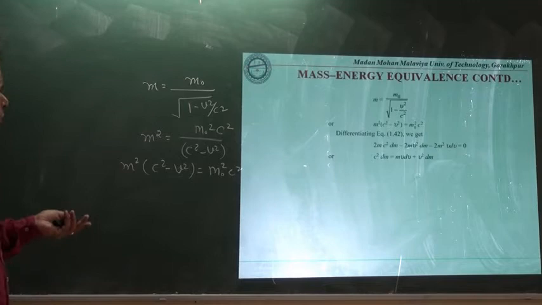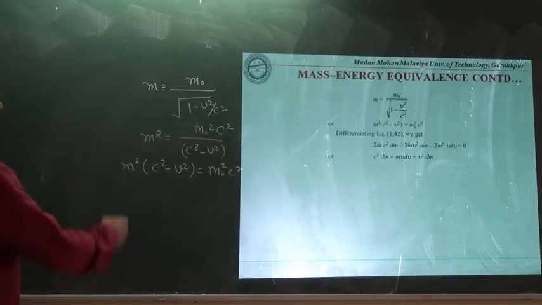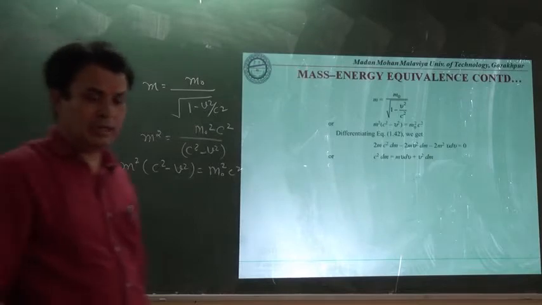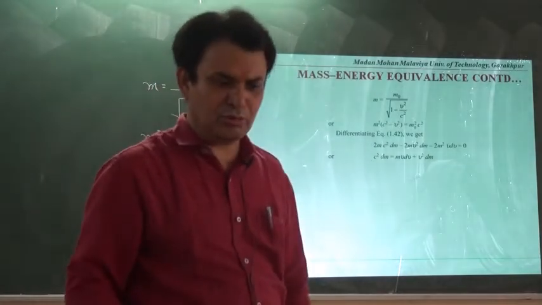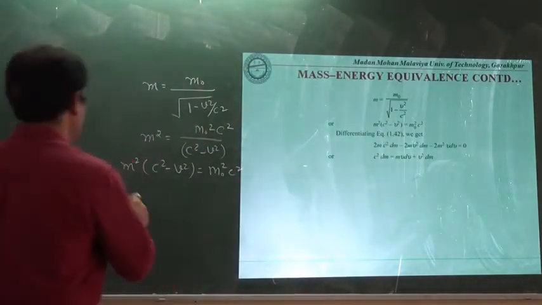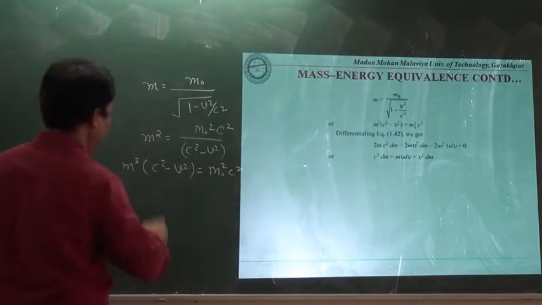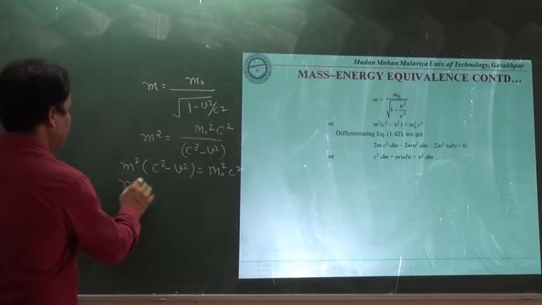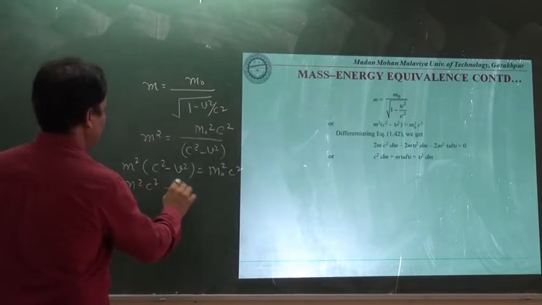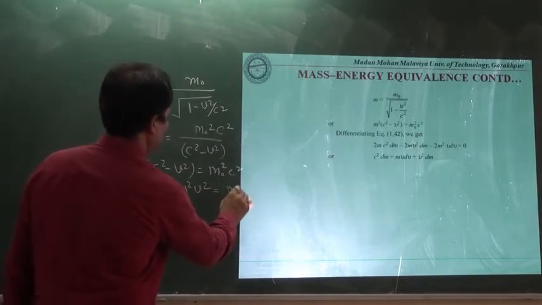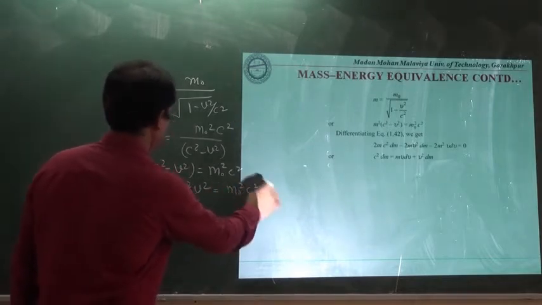Now we are going to differentiate it, and again we will consider that the mass of the body no longer remains constant. Let us expand this bracket, then it will be clearer: m square c square minus m square v square is equal to m0 square c square.